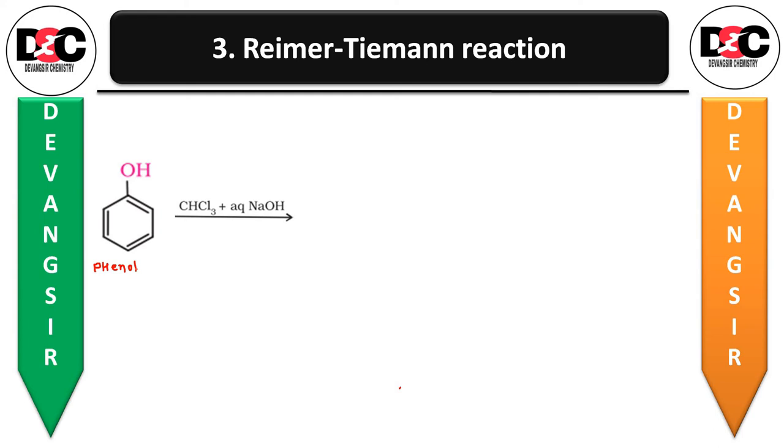Once again, phenol treated with chloroform in the presence of sodium hydroxide, an aldehyde group will be introduced on the ortho position of the benzene ring. And this reaction is known as the Reimer-Tiemann reaction.